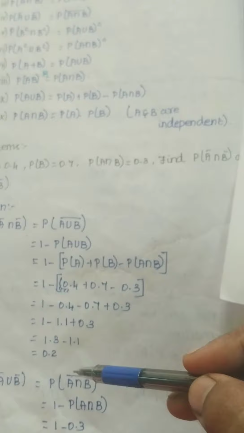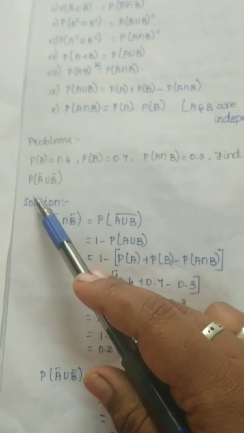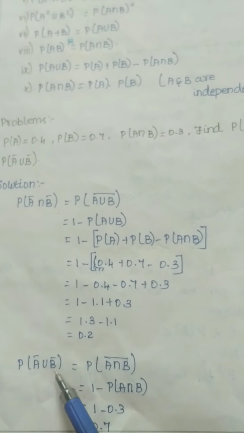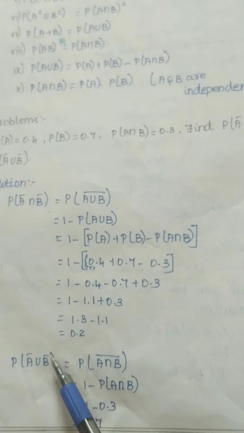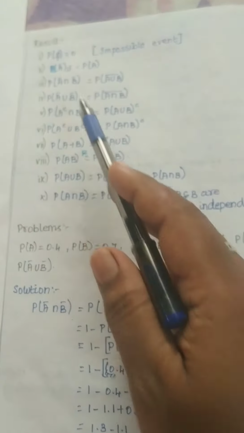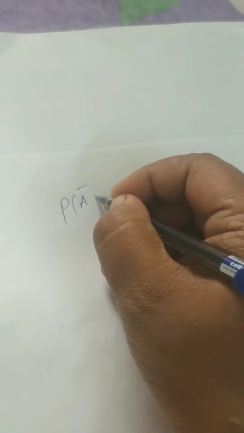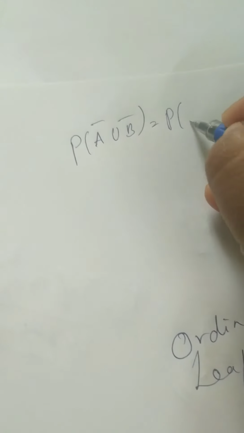Okay. So next question. Probability of A bar union B bar. For this also I am going to use these results only. Now let us listen. Probability of A bar union B bar can also be written as probability of A intersection B the whole bar.